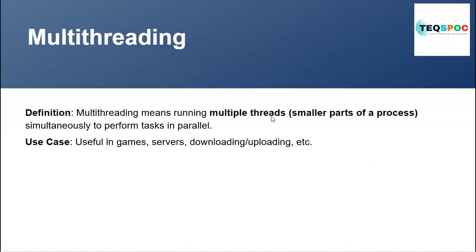Lightweight sub-processes share memory with other threads in the same process. The benefit is more effective use of the CPU and faster execution. Example: in a web browser, you are loading images, text, video, and other different types of things.